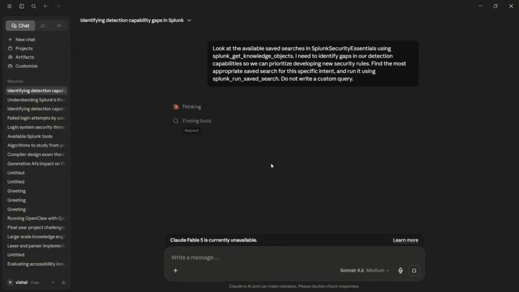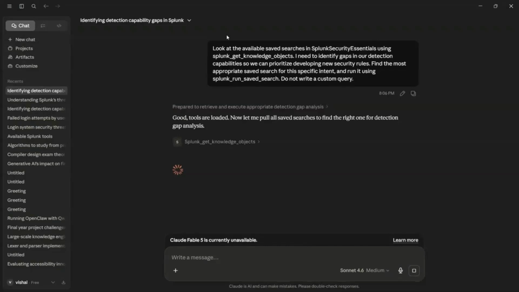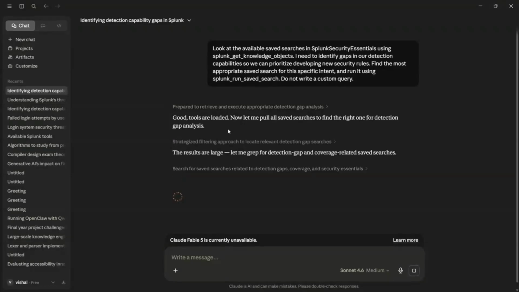As we give the prompt, Claude tries to find the available tools. It gets the knowledge objects. It says the results are large because the default description file doesn't contain semantic descriptions for all the saved searches.